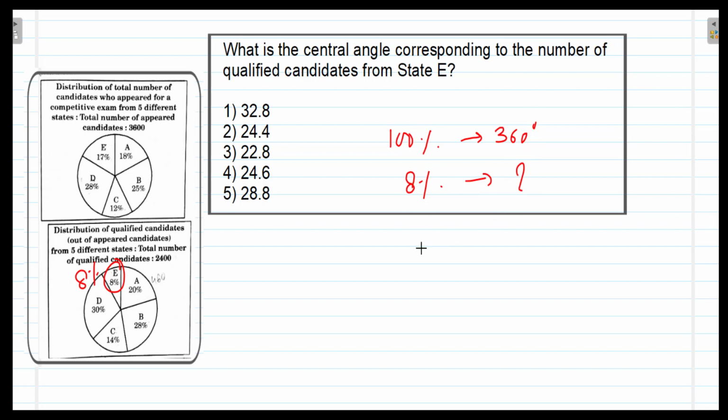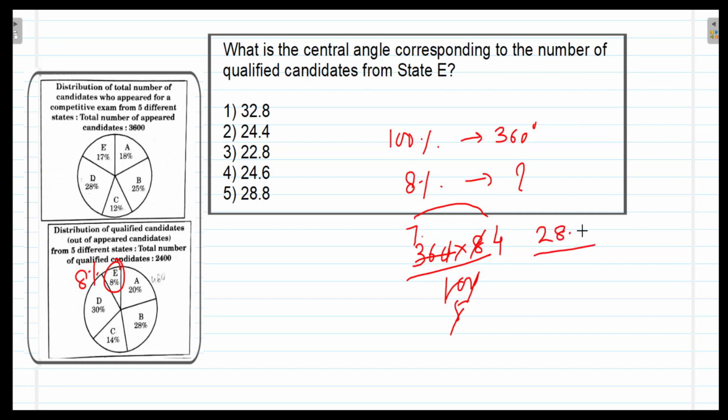And so that will be 360 multiplied by 8 divided by 100. So this 0 will get cancelled. Then 2 5s are 10, 2 4s are 8, then 5 7s are 35, and point something will be there, and 2 7s are 14, 28.